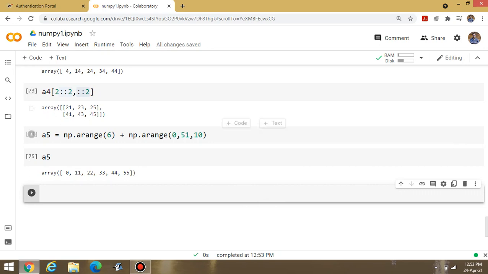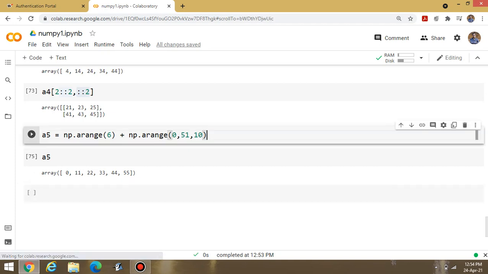It means the first value is 0, then 10, 20, 30, 40 and 50. It means I am adding both the values, nothing else. I am going to add these values.